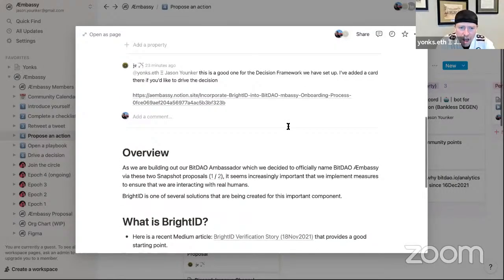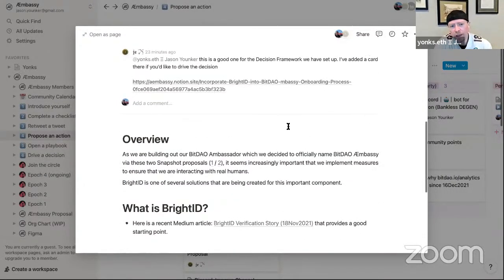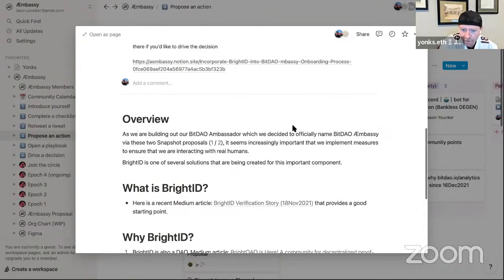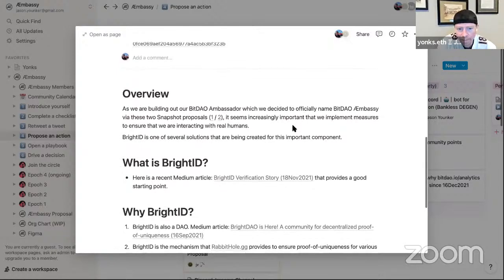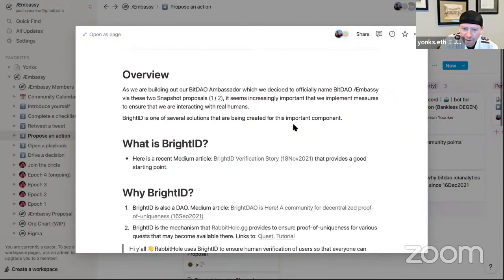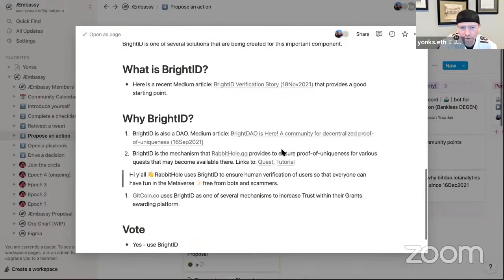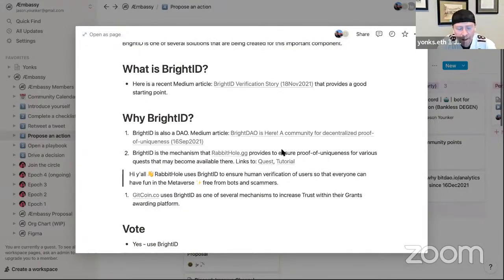On this one, I'm going to just walk through this to explain. As we're building out BitDAO Ambassador, which we decided to officially name BitDAO Æmbassy via these 2 snapshot proposals, it seems increasingly important that we implement measures to ensure that we are acting with real humans. Bright ID is one of several solutions that are being created for this important component. What is Bright ID? Here's a recent Medium article, and I'm not going to open that right now. You can do that through the snapshot proposal that I'm going to create here momentarily that provides a good starting point.